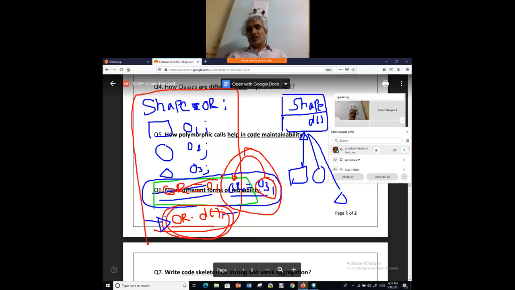This is a simple academic, classroom version of understanding a polymorphic call. It is not industry-level, project-level understanding, but the same thing you can extrapolate with different use cases.